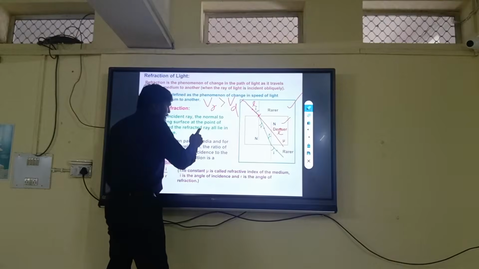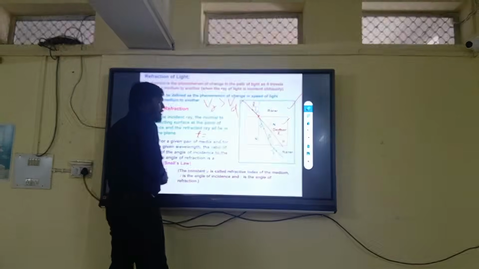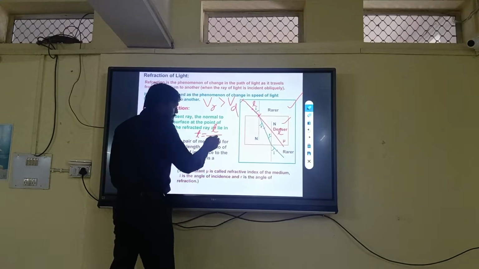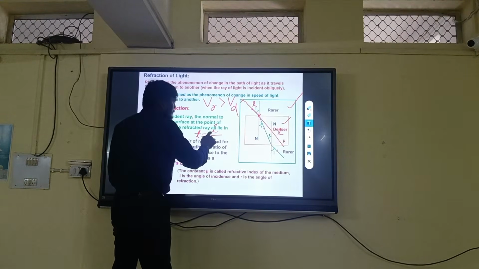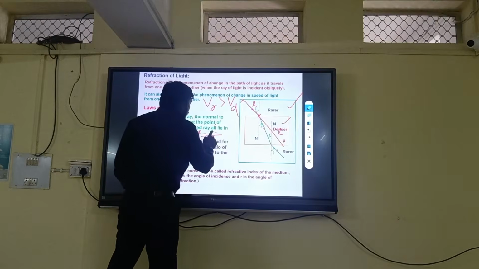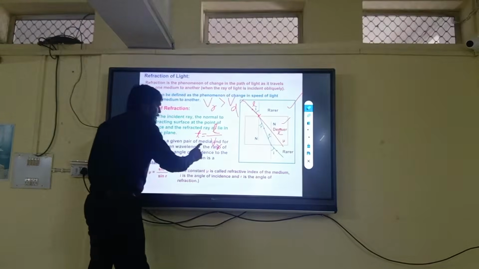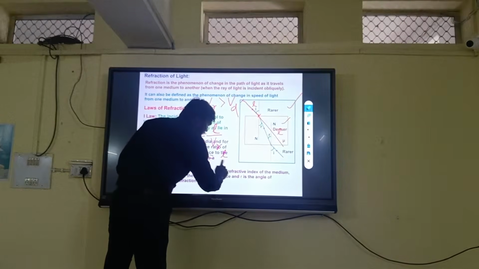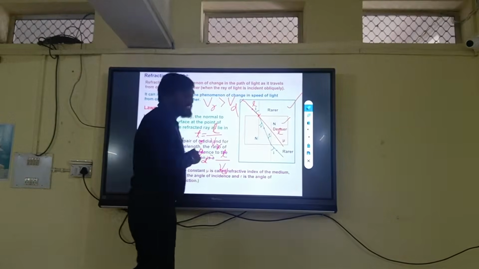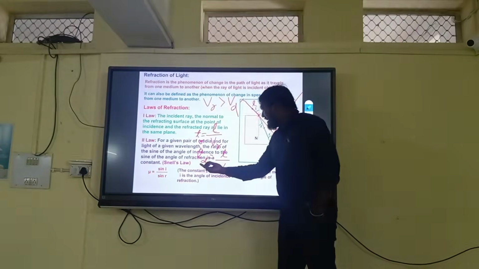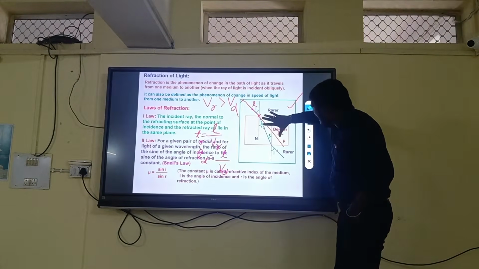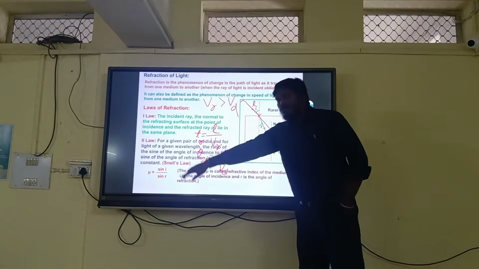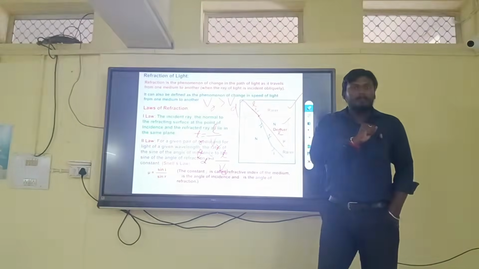We know from kinematics, the time in the rarer medium Tr equals distance L upon Vr, and Td equals distance L upon Vd. As Vd is less than Vr, obviously Td, the time taken to cover this L distance in the denser medium, is much higher than the time taken to cover the same distance in the rarer medium.